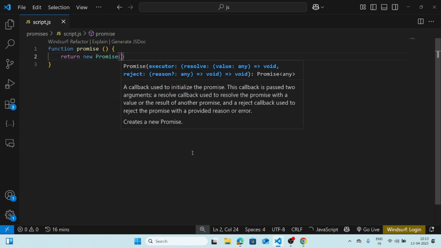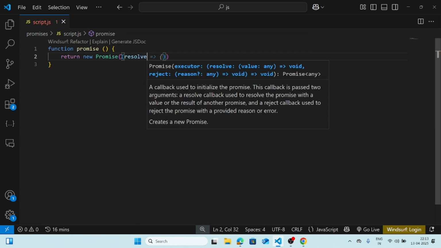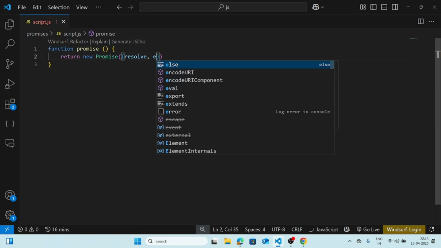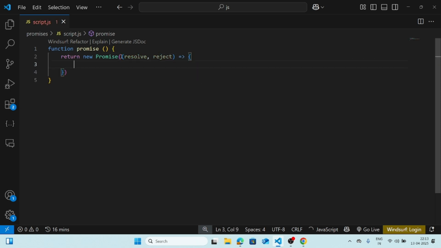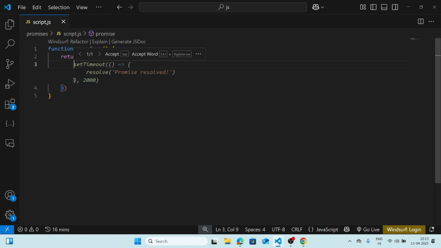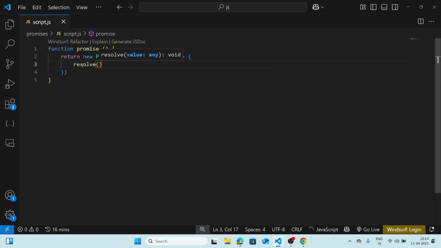While making a promise, you have to give two handlers. First is resolve, another is reject. Why two? Because of course a promise can be resolved or rejected, right? For instance, right now let me do resolve, and what I'm going to do is say your promise is resolved.